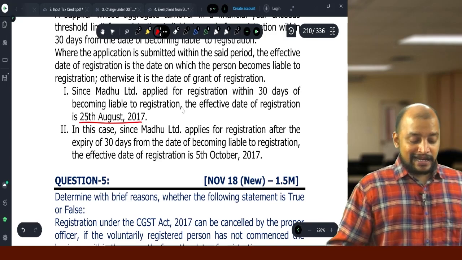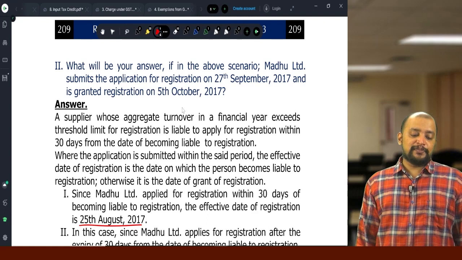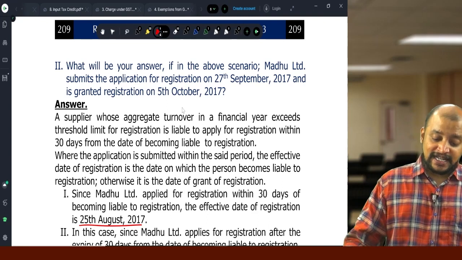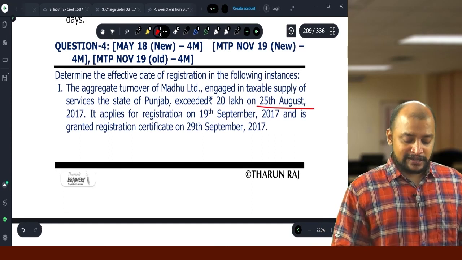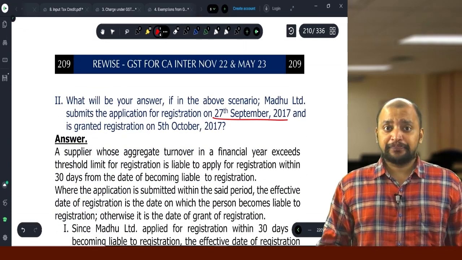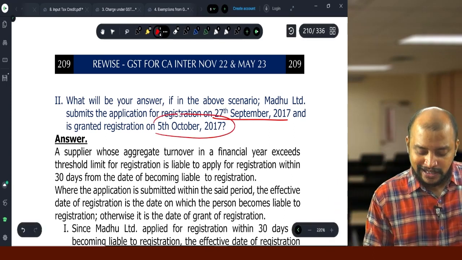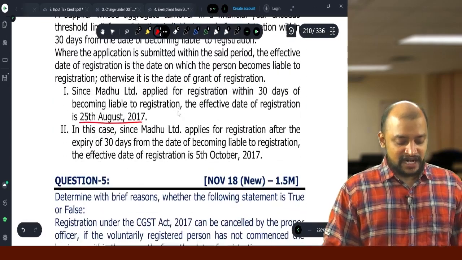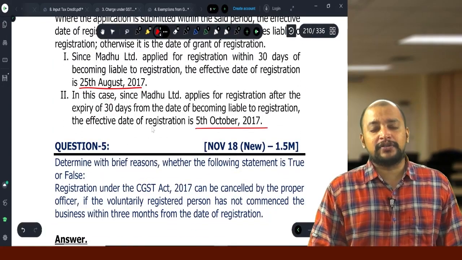Okay. Then next, second one, what will be your answer in the above scenario if Madhu Limited submits the application on 27th September, when they are liable to get registered on 25th August? So 27th September is beyond 30 days. Then in that case, the date on which they get the registration certificate, what is that date? 5th October. So that 5th October will be taken as the effective date of registration.